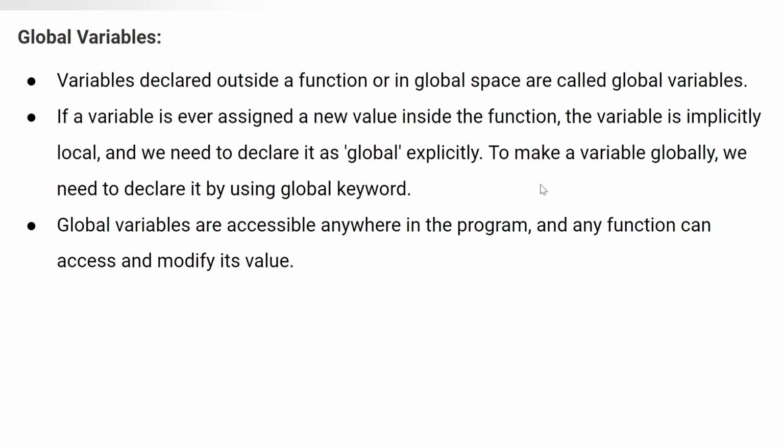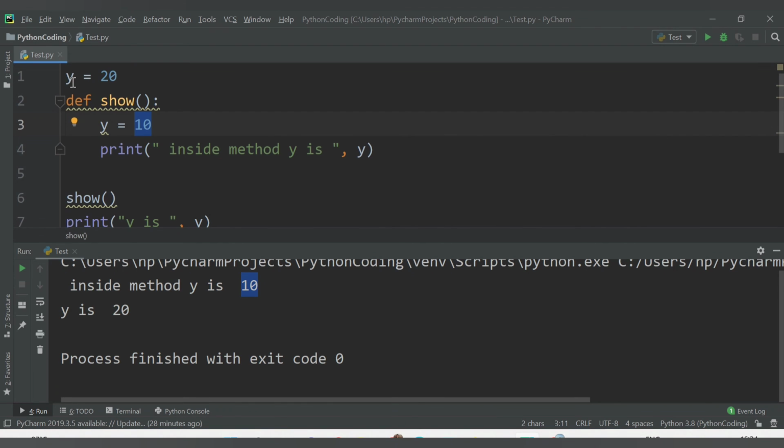To make a variable global, we need to use the global keyword. So this y was global, but now we are changing the value here, so it has become local, and that's why we are getting the value of y here as 10. But outside the method, we are getting the old value, which is 20.